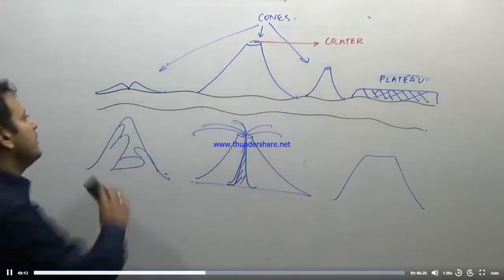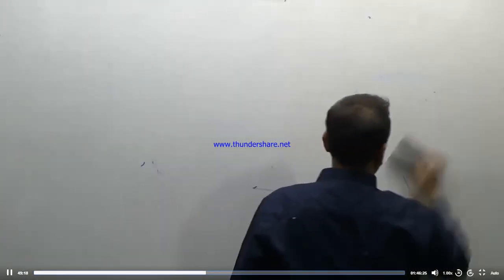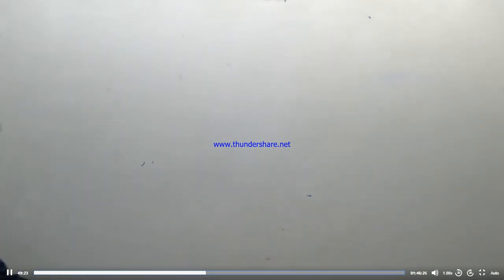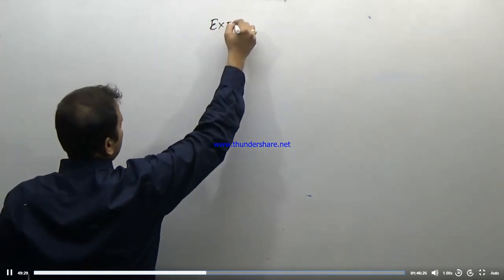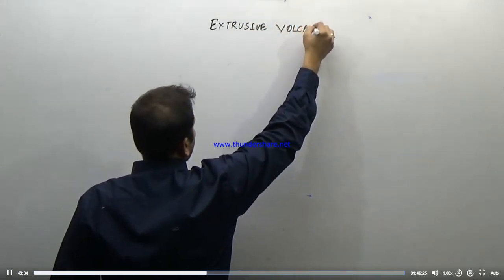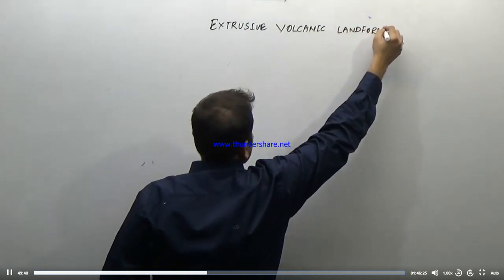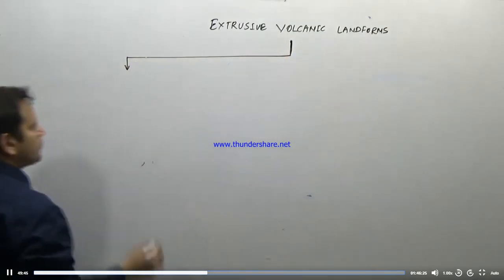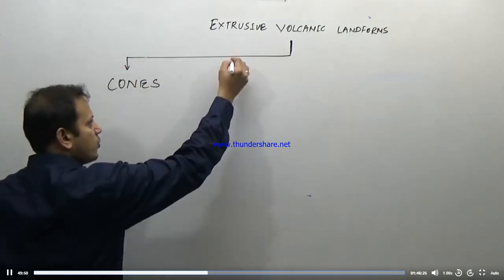So based on this, we will divide the extrusive igneous landforms into cones, that is volcanic cones. On the top of a cone there is a crater.